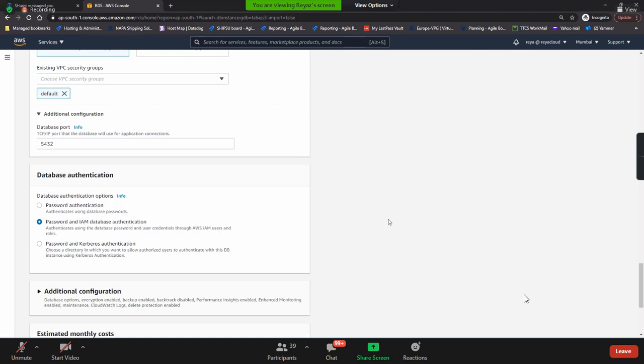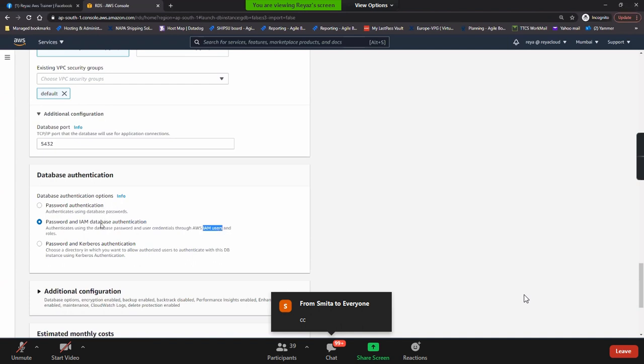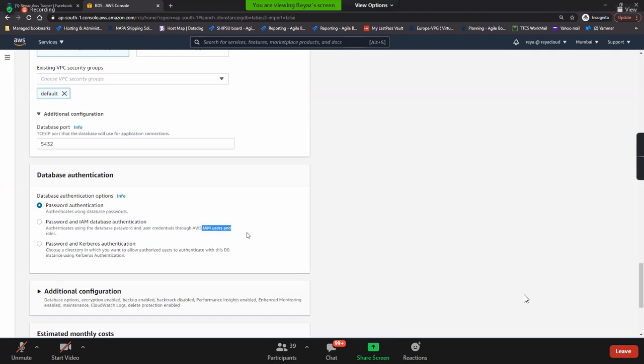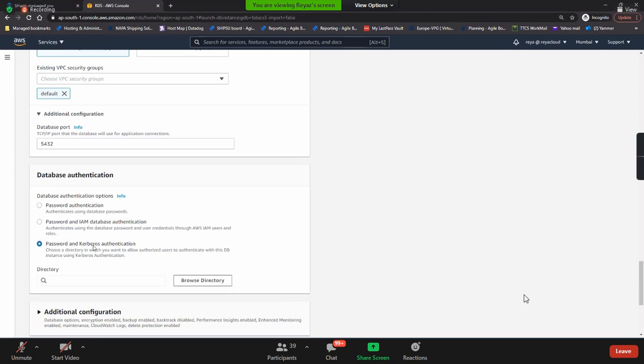So guys, whoever we have created as an IAM user, that IAM user can also, if you enable it like this, log in to this database using IAM username and password. This is IAM authentication. If at all you need to log in with the IAM user and password, you can go with this. Or you have something called Kerberos.